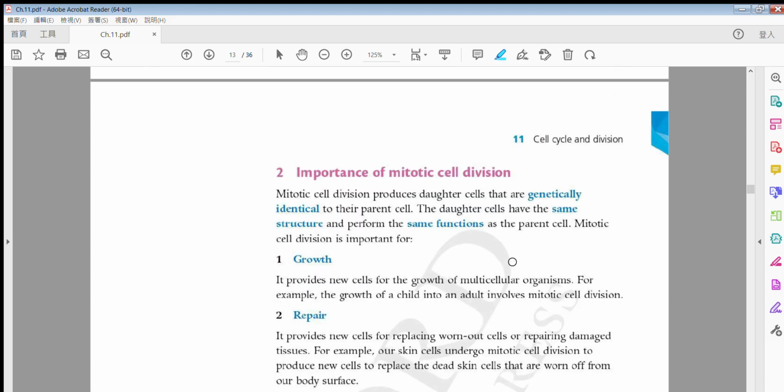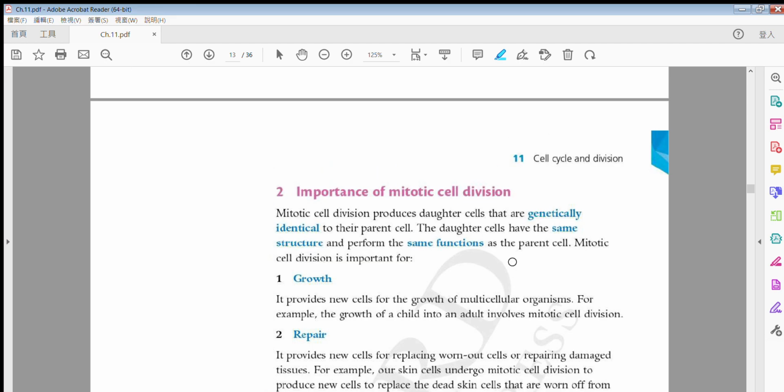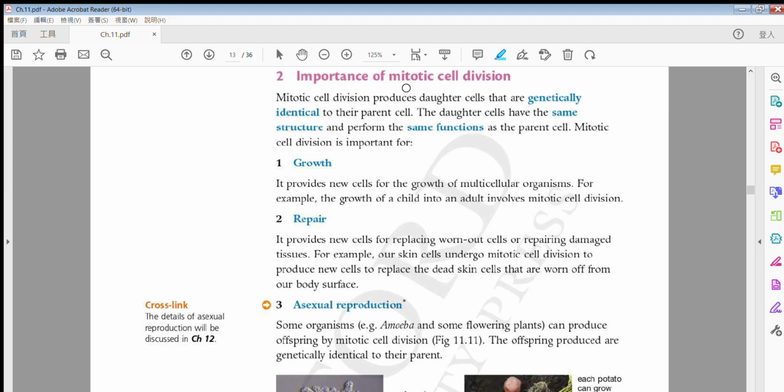Okay, the very last part. This is also the last page of this 11.2. So please stay with me. 好啦，咁然後啦，so this is quite basic. Okay, so I'll go through this part very quickly.